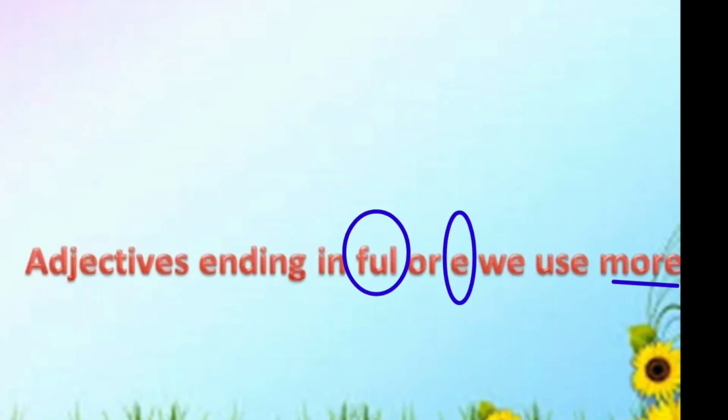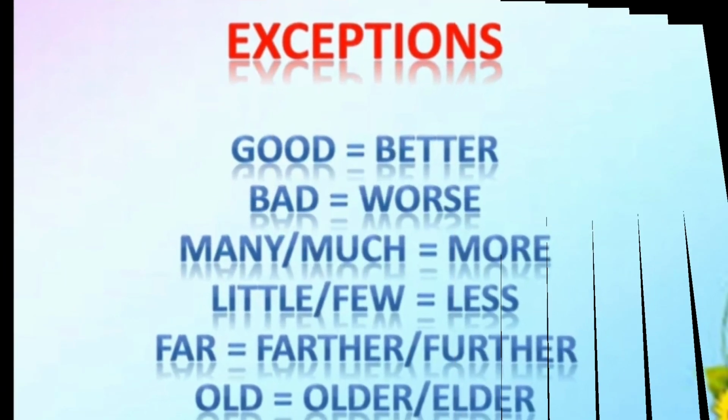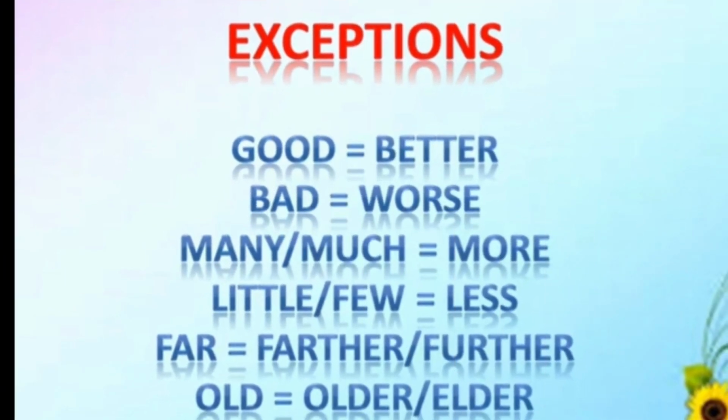For adjectives ending with the letters FUL or E, we use more to make the comparative form. Look at these words: painful, more painful, hopeful, more hopeful, beautiful, more beautiful, expensive, more expensive. There are some exceptions.